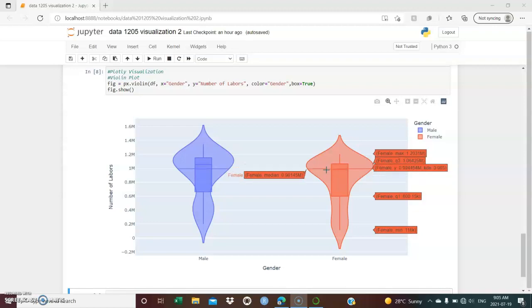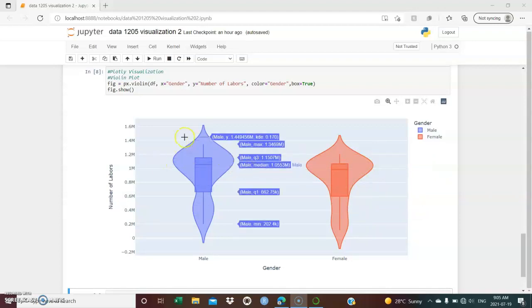We can also see the interquartile range for both the males and females. From this shaded part, we can determine the distribution of male and female workforce in the Canadian job market. Both the male and female workforce have a normal distribution.